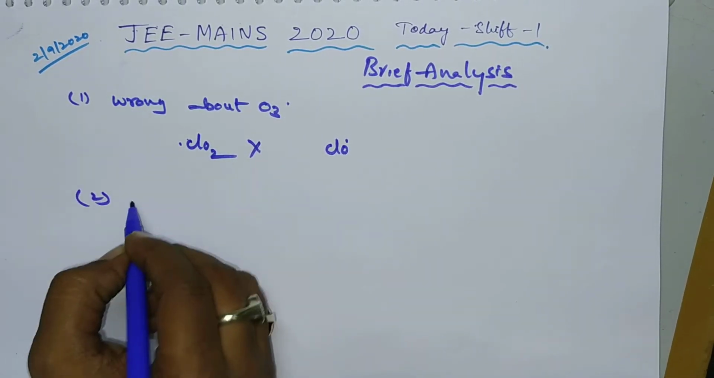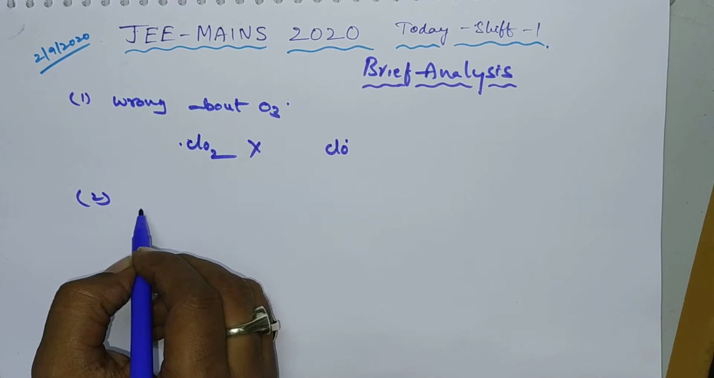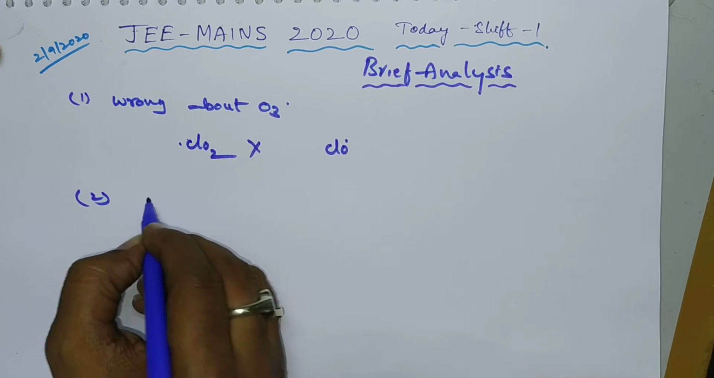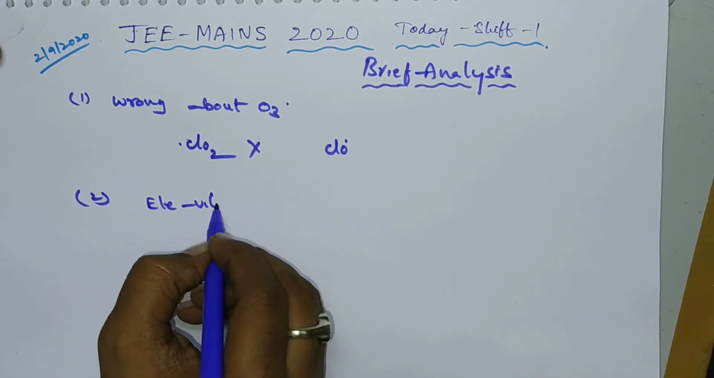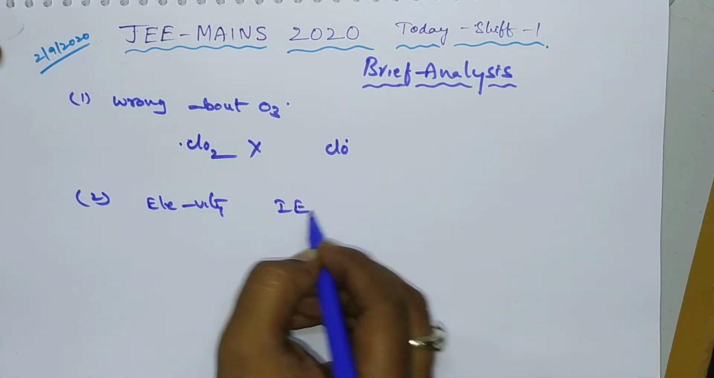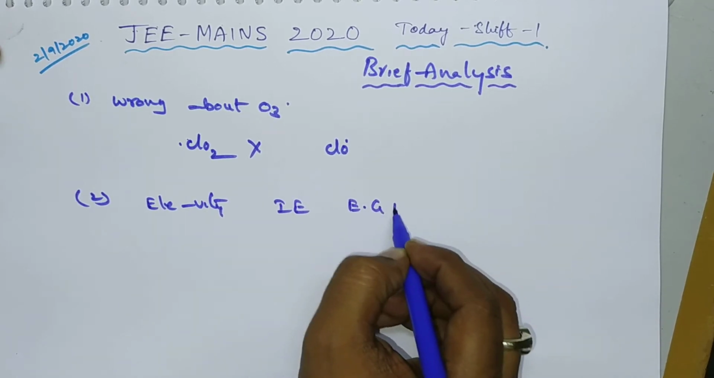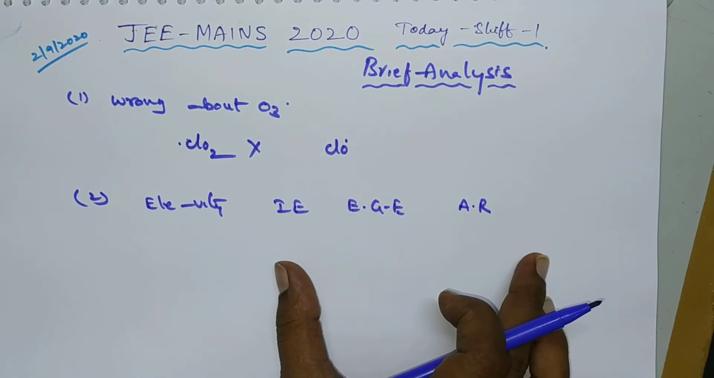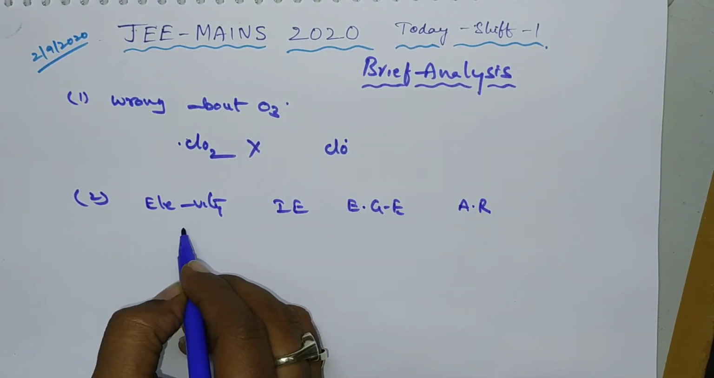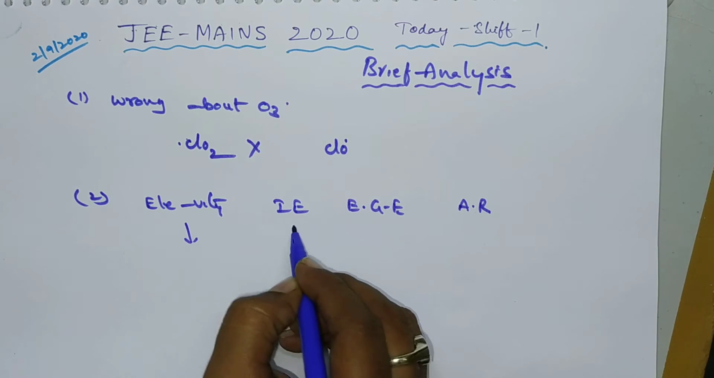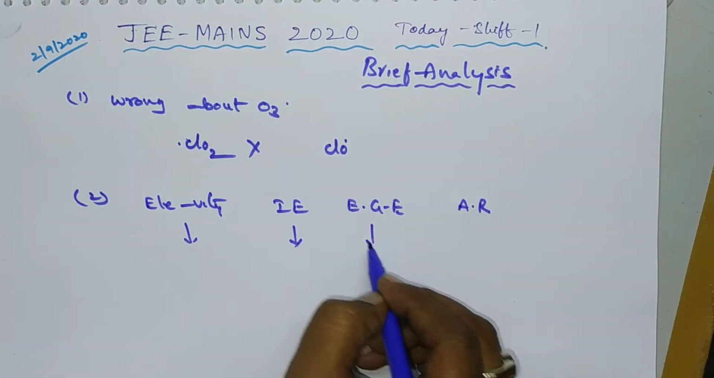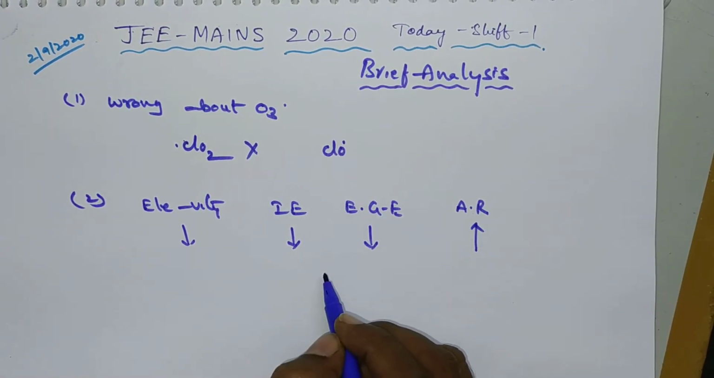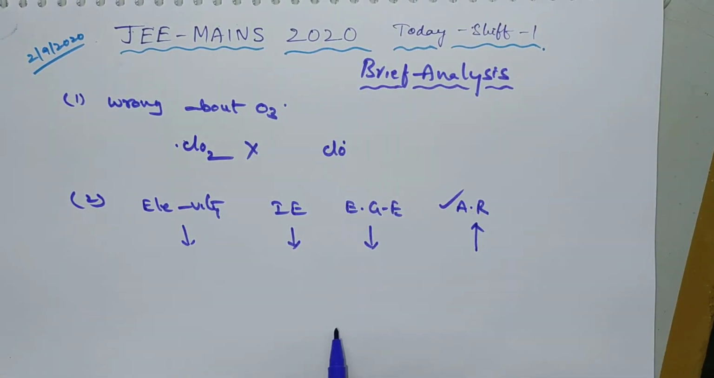And second one, which of the following properties is in a different order? Here he gave four properties: electronegativity, ionization energy, electron gain enthalpy, and atomic radius. Electronegativity decreases from top to bottom, ionization energy also decreases from top to bottom, electron gain enthalpy also decreases from top to bottom. The atomic radius increases from top to bottom. So that's why this is the right answer.